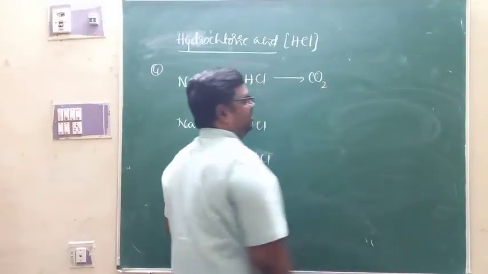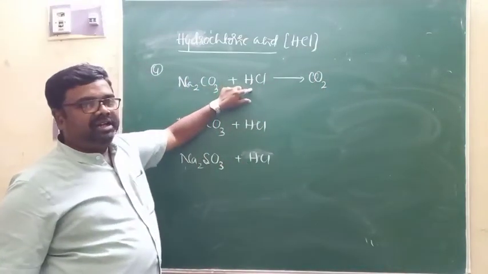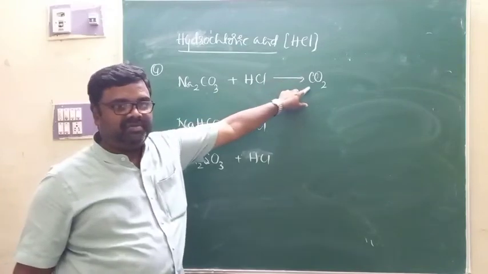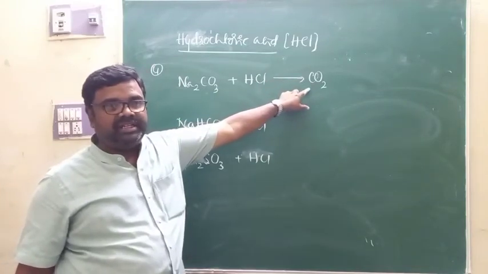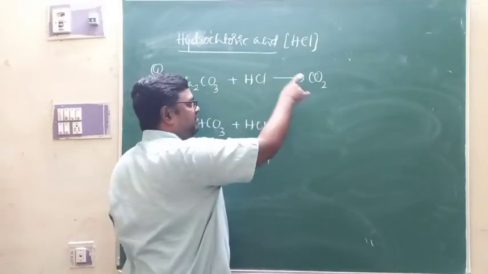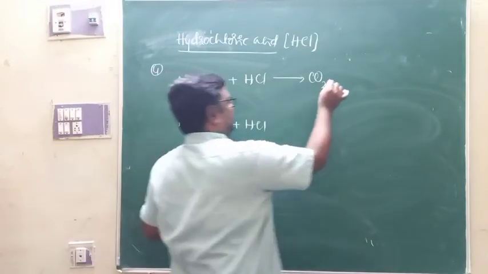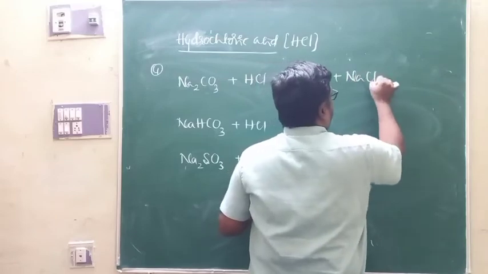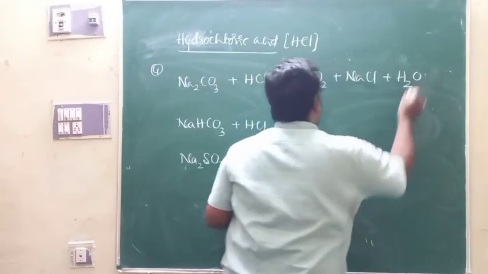You know that when carbonate salts react with dilute acids, you get effervescence of carbon dioxide. When detecting first group acid radicals, you add dilute HCl to carbonate salts and effervescence of carbon dioxide comes. Then you get sodium chloride, along with the formation of water.